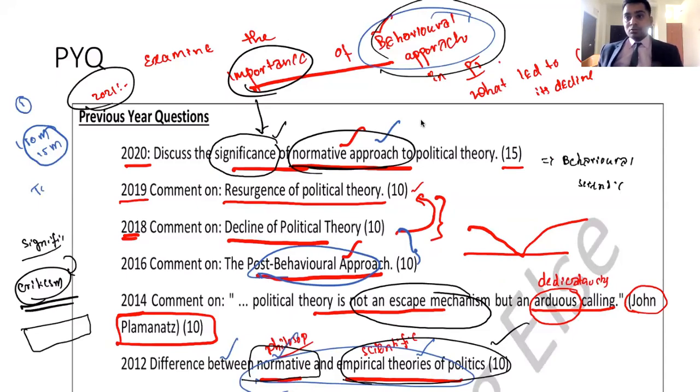Right? So this is how you have to write. Give the introduction, have the body, that is importance, and then in the conclusion you write criticism. Not conclusion, pre-conclusion remarks. Write criticisms. Why? Because there is one more thing called post-behavioral approach which was developed, right?